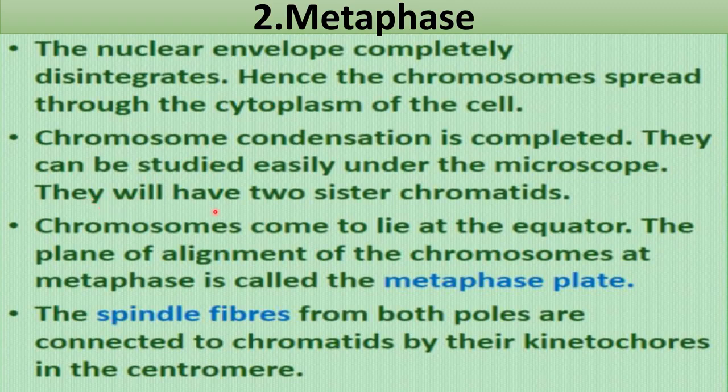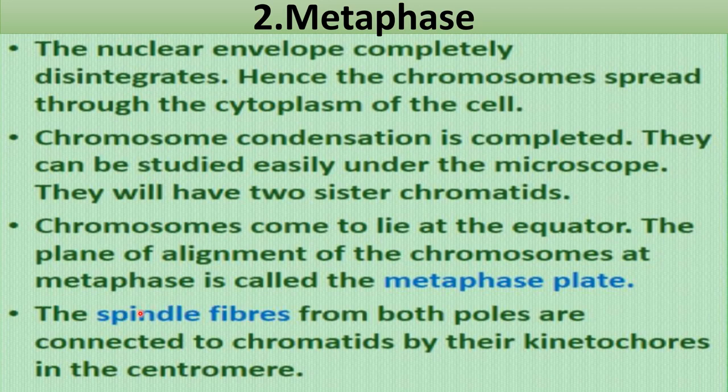Now these chromosomes will have two sister chromatids, as you know the structure. These two sister chromatids have been formed by the metaphase stage. Chromosomes move to lie at the equator of the cell. The plane of alignment of the chromosomes at metaphase is called the metaphase plate, because the chromosomes are arranged at the equator, and the plane formed by the alignment of those chromosomes is called the metaphase plate.